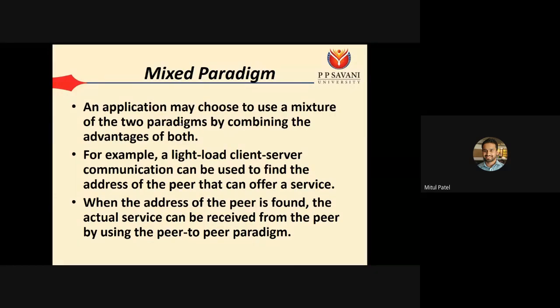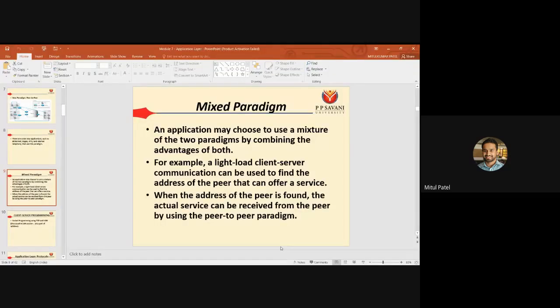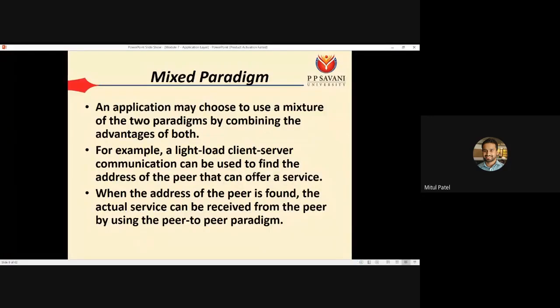Once you get the address of the Google server, then directly perform the communication with that Google server. So to perform the communication between the user and the DNS server, we are using the client server paradigm. While once we got the IP address of the particular website, we can directly perform the communication with that website server. So this is the mixed paradigm example.